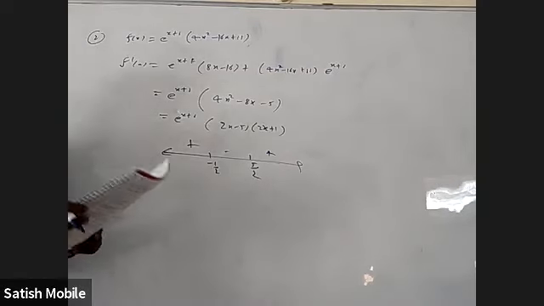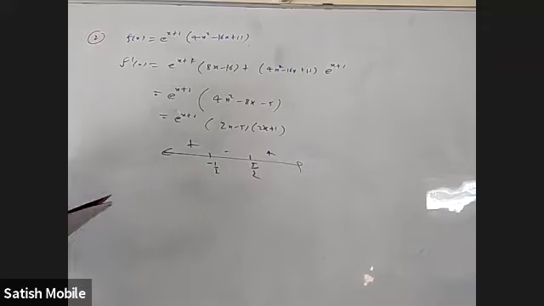Increasing, option D. You can see this 2020, nothing complicated.